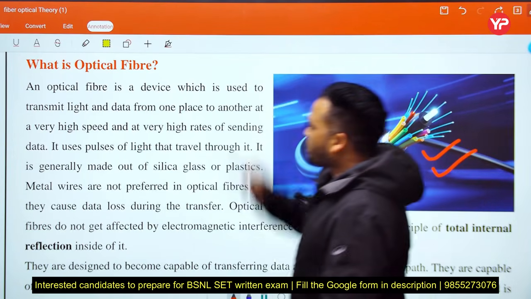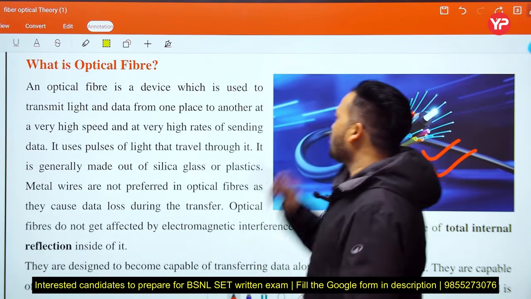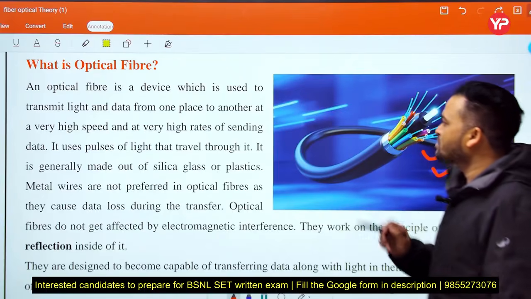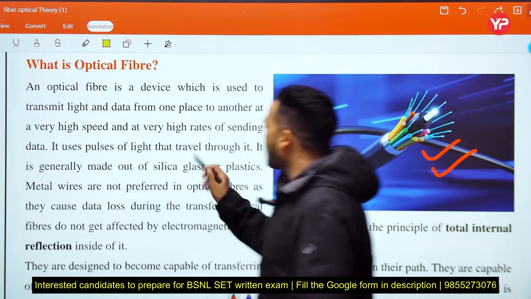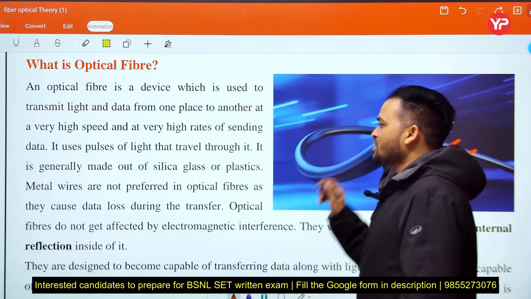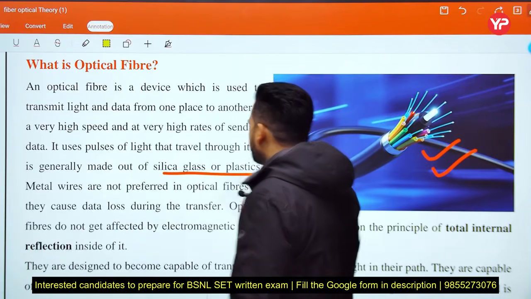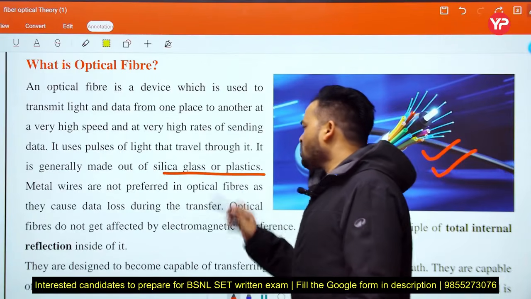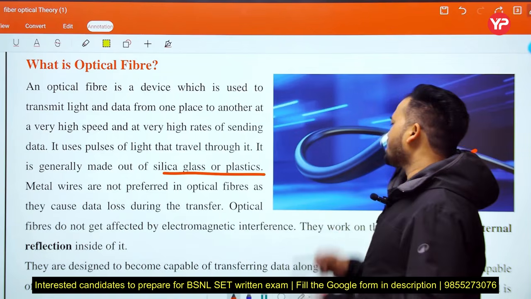See, an optical fiber is a device which is used to transmit light and data from one place to another at a very high speed and at very high rates of sending data. It uses pulses of light that travel through it. It is generally made out of silica, glass or plastic. This is also important. Metal wires are not preferred in optical fiber as they cause data loss during the transfer.